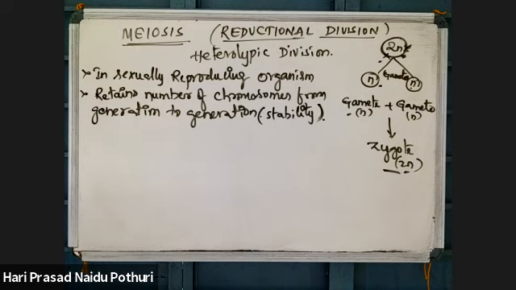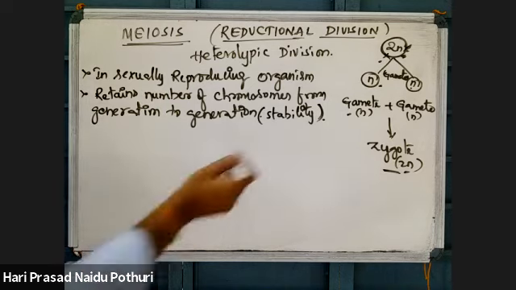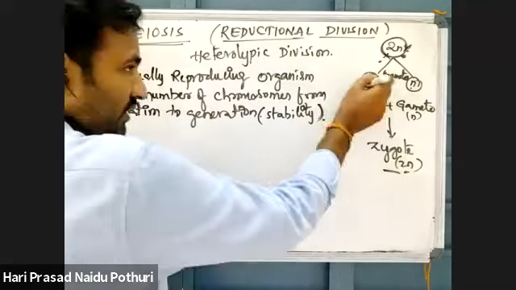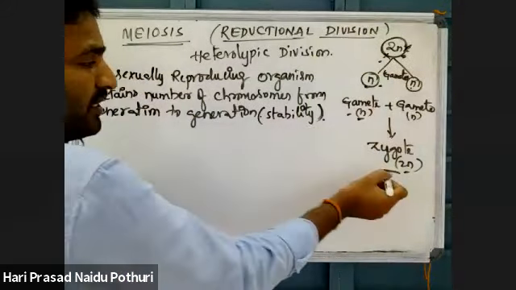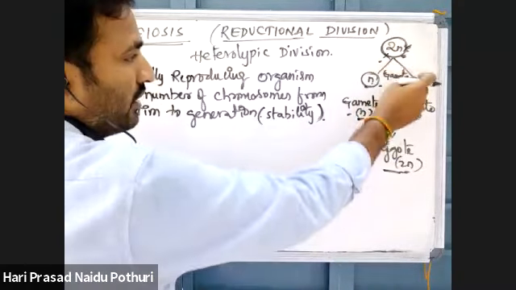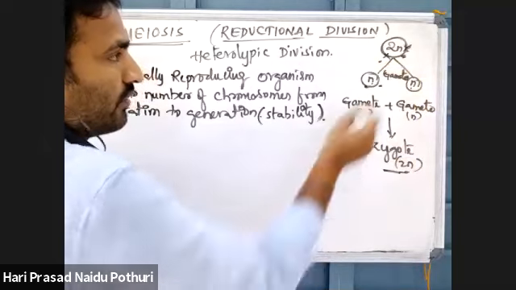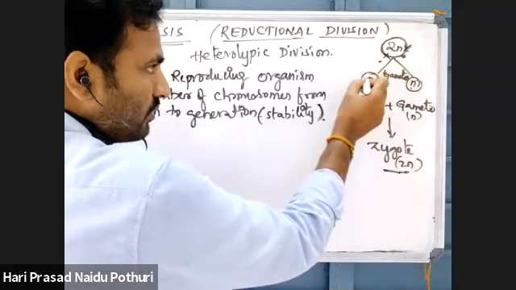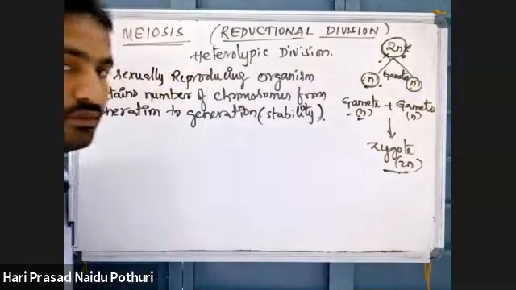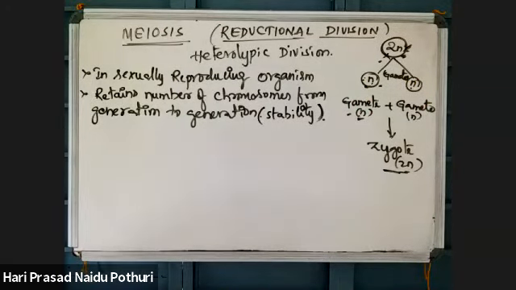Okay. So if the chromosome number is not reduced to half in gametes, then there may be an increase in the zygote number. I told you, gamete n, then the zygote will become 2n. Otherwise, if a gamete is also 2n, a 2n gamete combines with a 2n gamete and the zygote will become 4n. So there is an increase in the chromosome number. Okay.